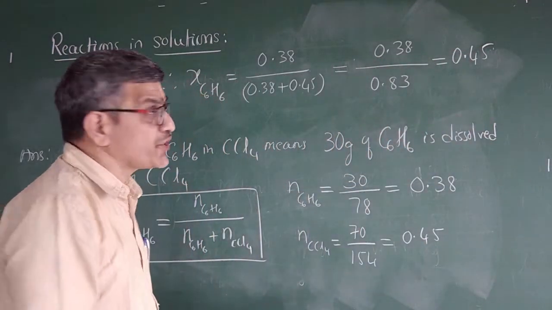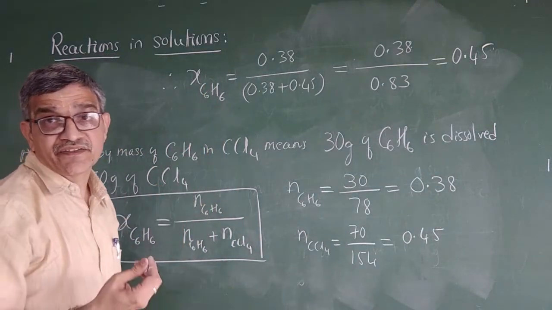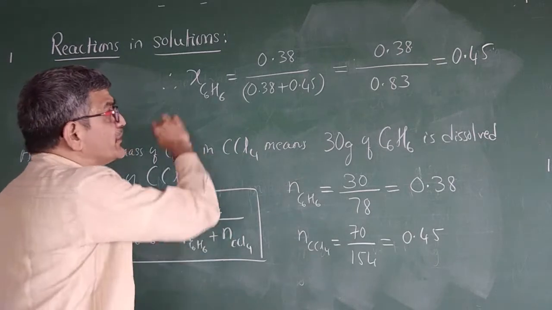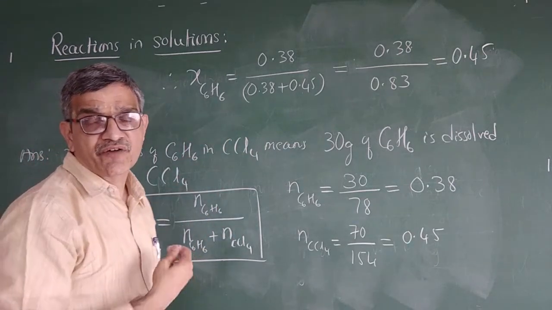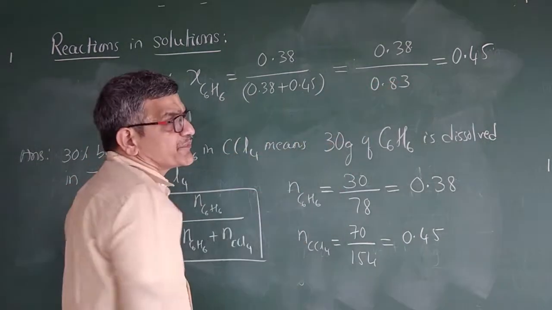Suppose mole fraction of carbon tetrachloride, ಅಂದ್ರೆ ಏನು, 1 minus. I have said that when you add mole fractions of any number of quantities, it is always equal to 1. So 1 minus this, it means 0.55.